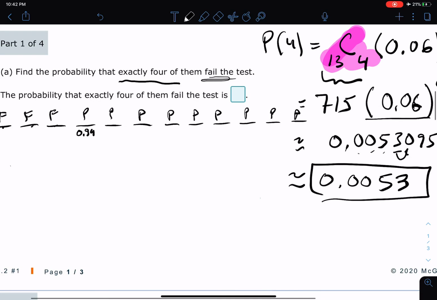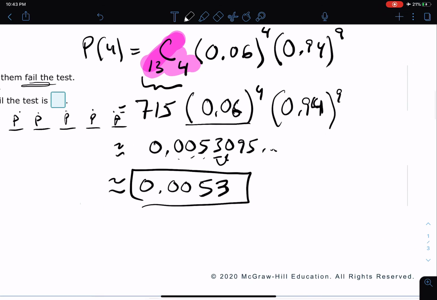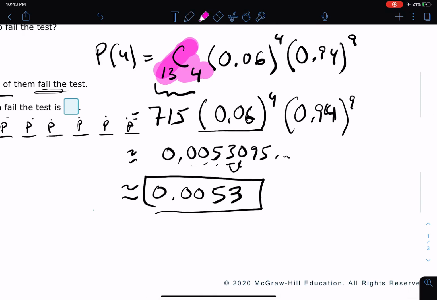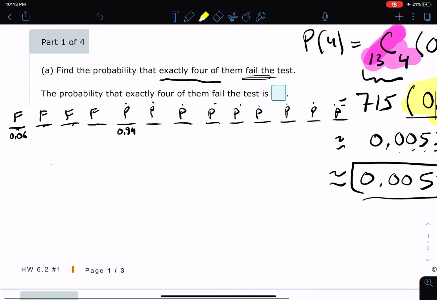And we have how many of those? 1, 2, 3, 4, 5, 6, 7, 8, 9 of them. And so there's that piece in the formula, right? So let me use a little more color maybe to show that. So this part right here of the formula comes from the fact that we have 4 of these.